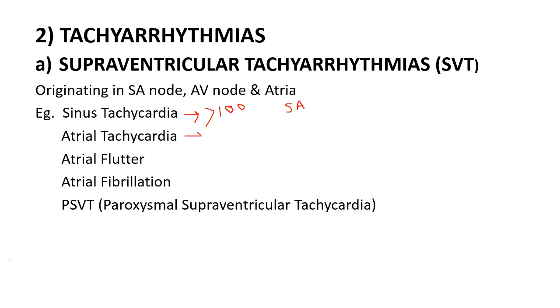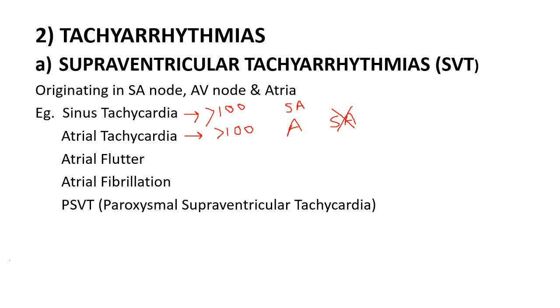Now in atrial tachycardia, heart rate is more than 100 beats per minute, and electrical signals originate within the atria but outside the SA node.